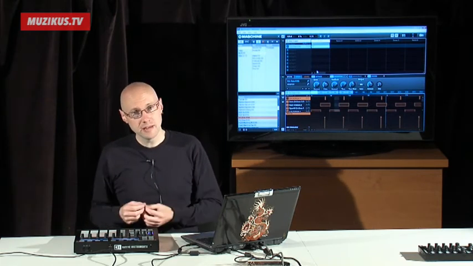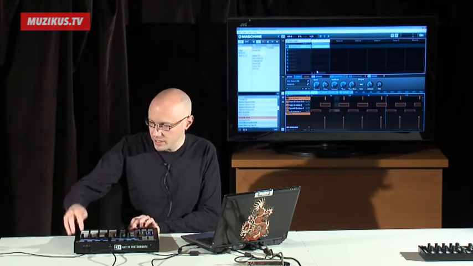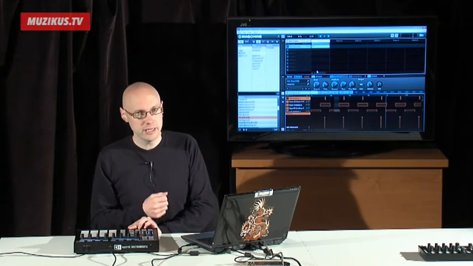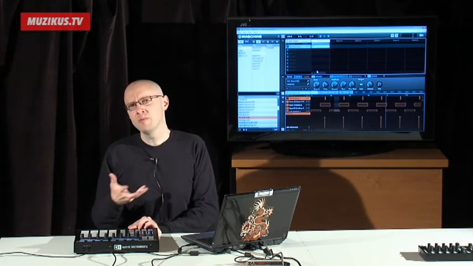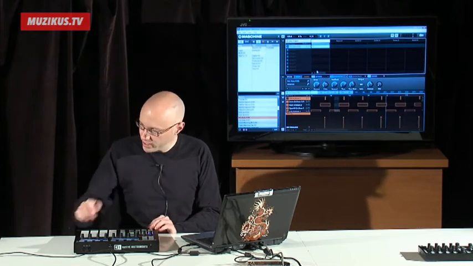I also have things like the grain delay. The grain delay is one of my favorite effects because it's capable of traditional delay sounds, but also far more experimental pitch type delays. So here's some of the grain delay.